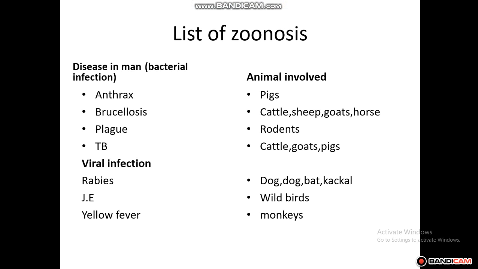So this is the list of zoonotic diseases in man. Mainly bacterial infections: anthrax, brucellosis, plague and TB are the diseases caused by bacterial infection. Viral infections are rabies, Japanese encephalitis,